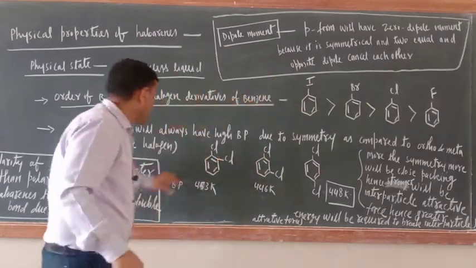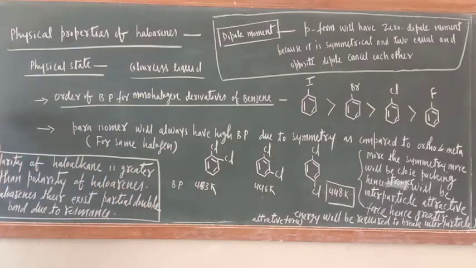Since in haloalkane, write down one haloalkane. This is CH3, CH2 and X. This is slightly negative, this is slightly positive. Now try to understand here.